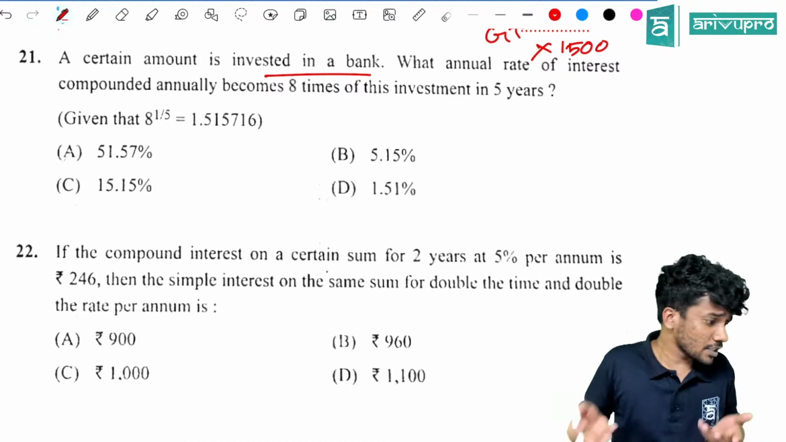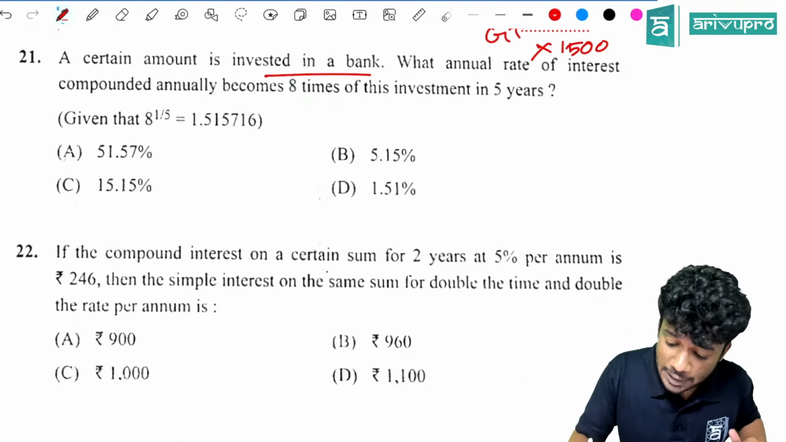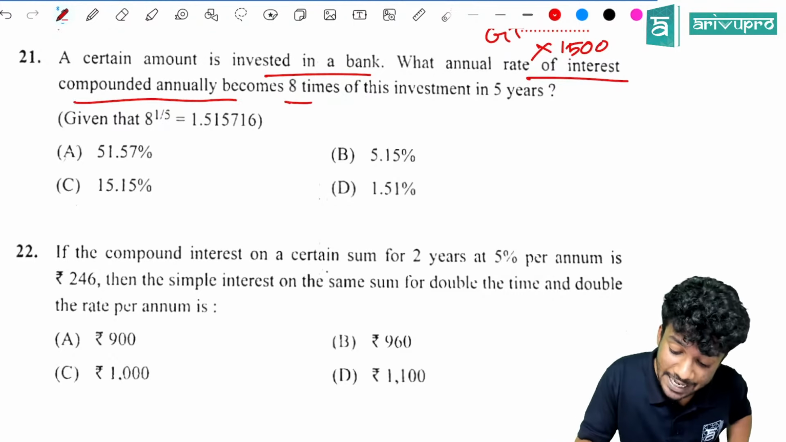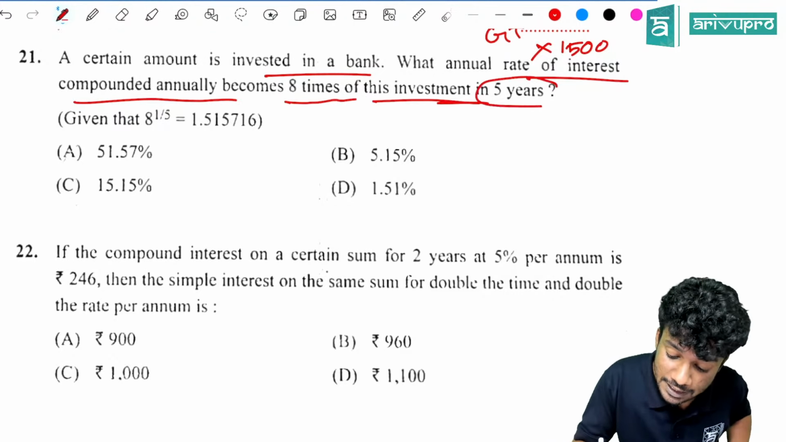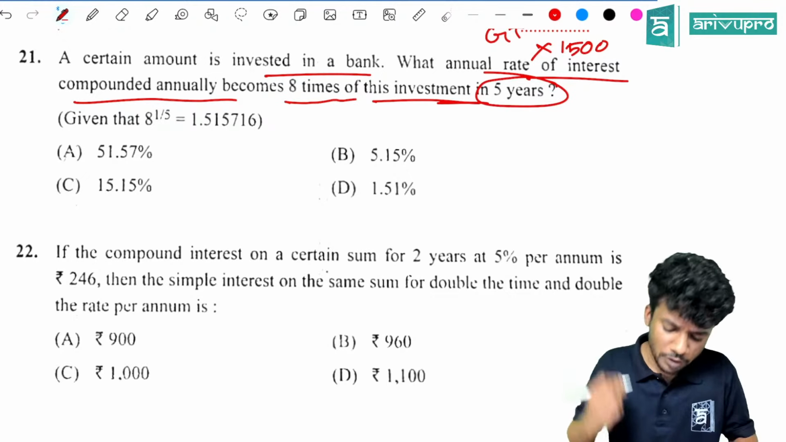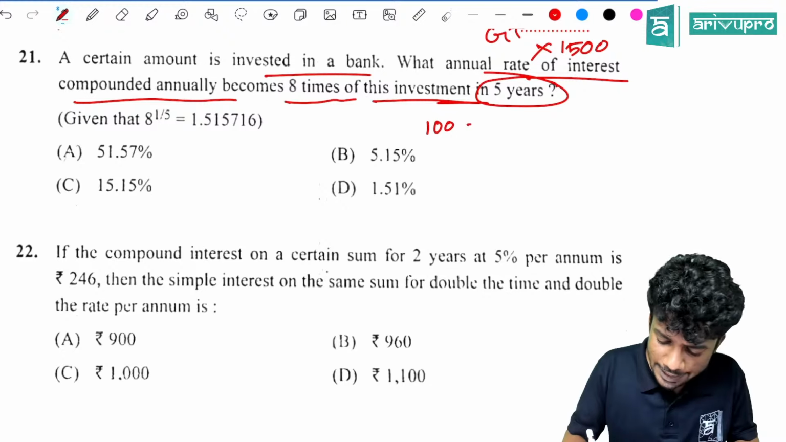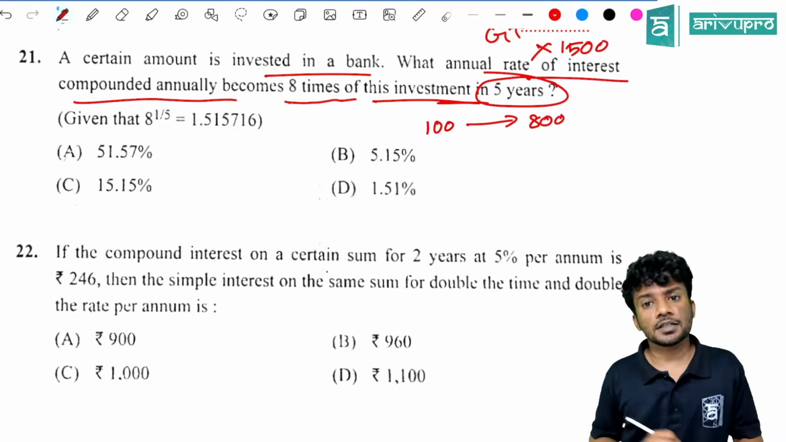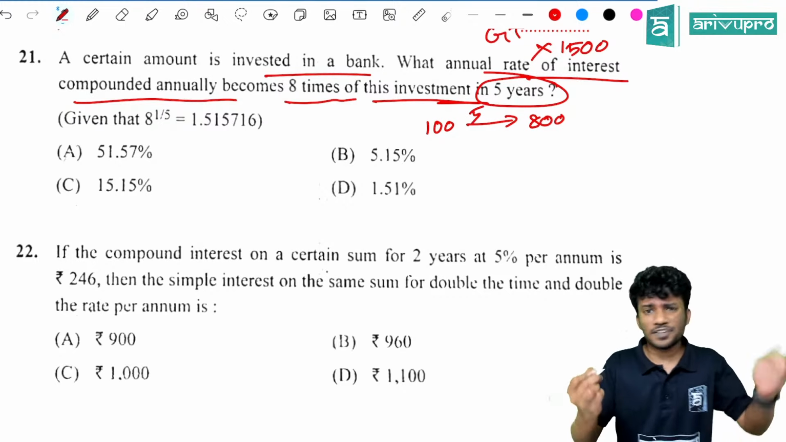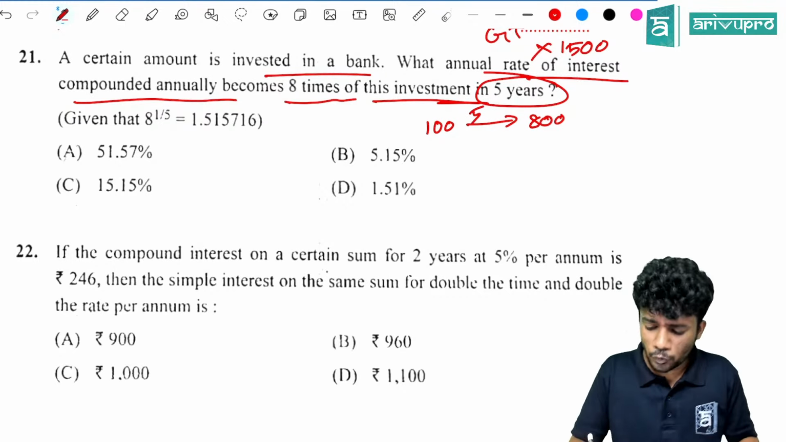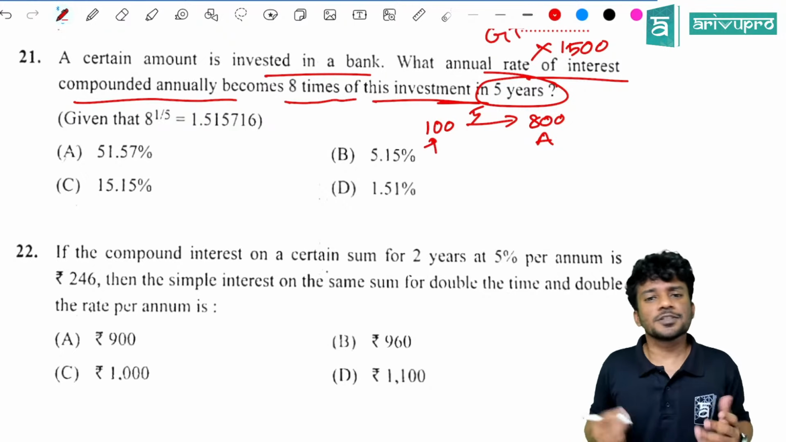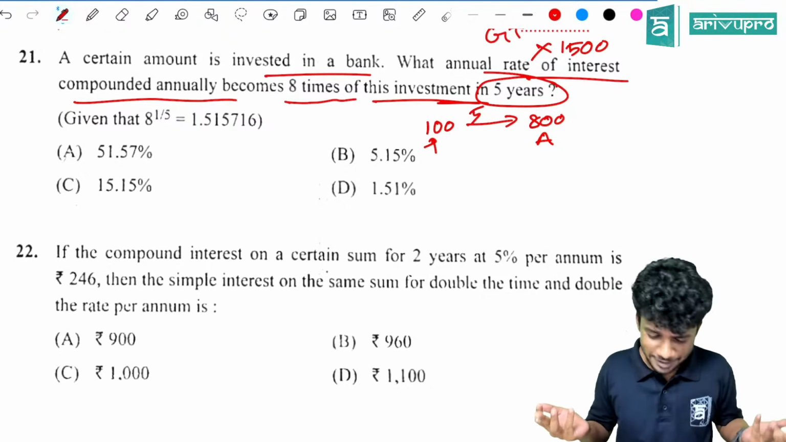Yes. 21st question. A certain amount is invested in a bank. What annual rate of interest compounded annually becomes 8 times of this investment in 5 years? That is a good question. So, according to the question, 100 is becoming how much? 800. In how many years? 5 years. And what is the interest? 700, that we don't need to bother. Now we know that A is 800 and P is 100. So we can directly use the formula, right?